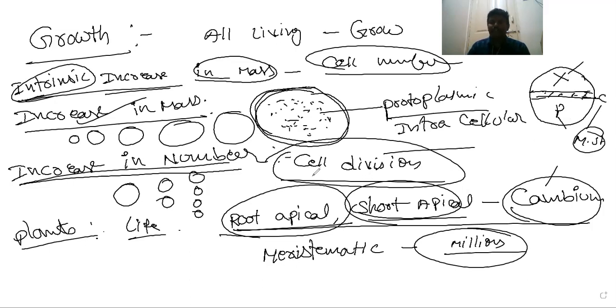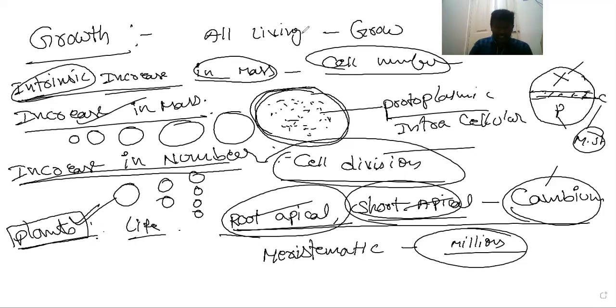So the meristematic tissue in the cambium, the shoot apical meristem, and the root apical meristem rapidly divide and redivide, producing millions of cells. These cells produce the various parts in the plant. In such a way, the growth process takes place in plants throughout their life without any interruption. That means growth in living organisms occurs continuously throughout their lifespan. In plants, growth does not stop.